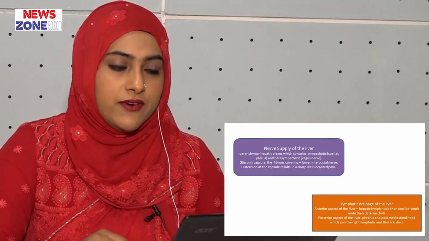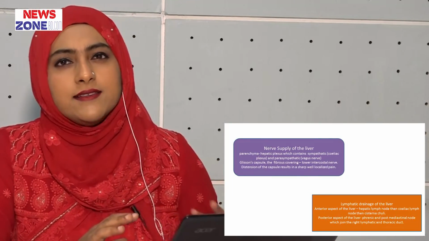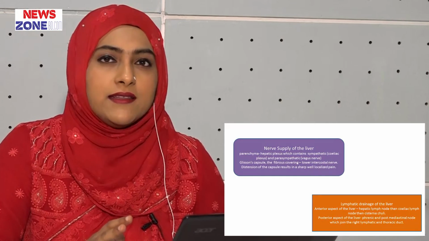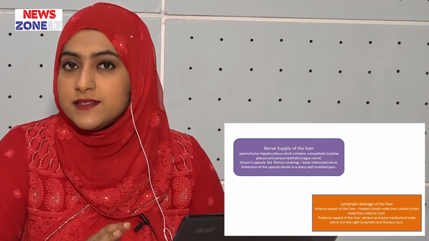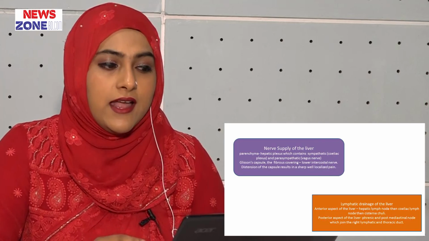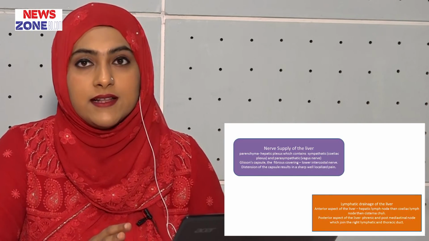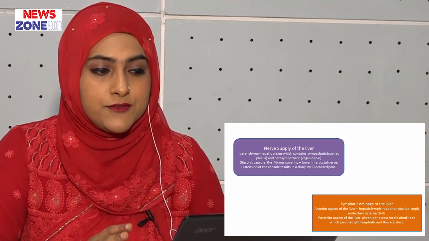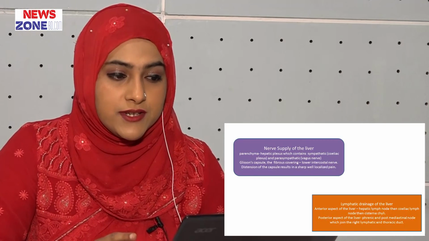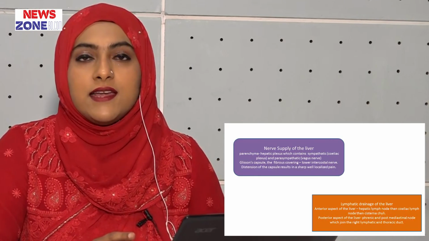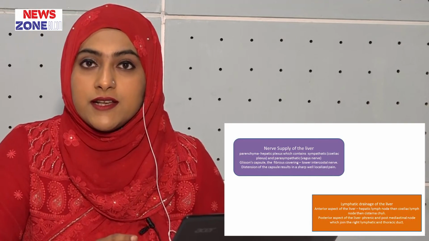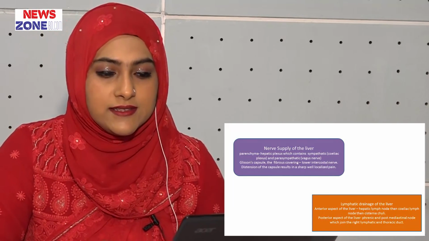Nerve supply of the liver. The liver has a stroma and the parenchyma. The stroma is made by Glisson's capsule, which is the fibrous covering, supplied by the lower intercostal nerves. Distension of the capsule results in sharp, well localized pain, and the parenchyma is supplied by the hepatic plexus, which contains sympathetic and parasympathetic fibers. Sympathetic comes from the celiac plexus and parasympathetic from the vagus nerve.